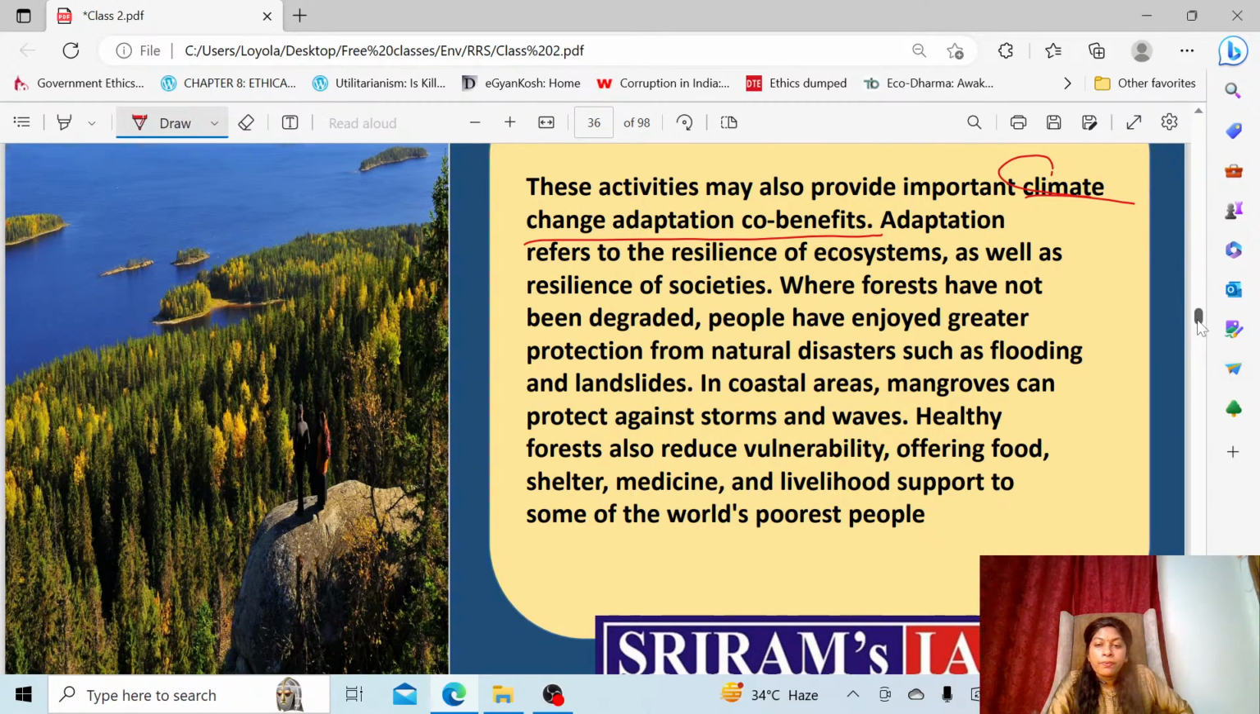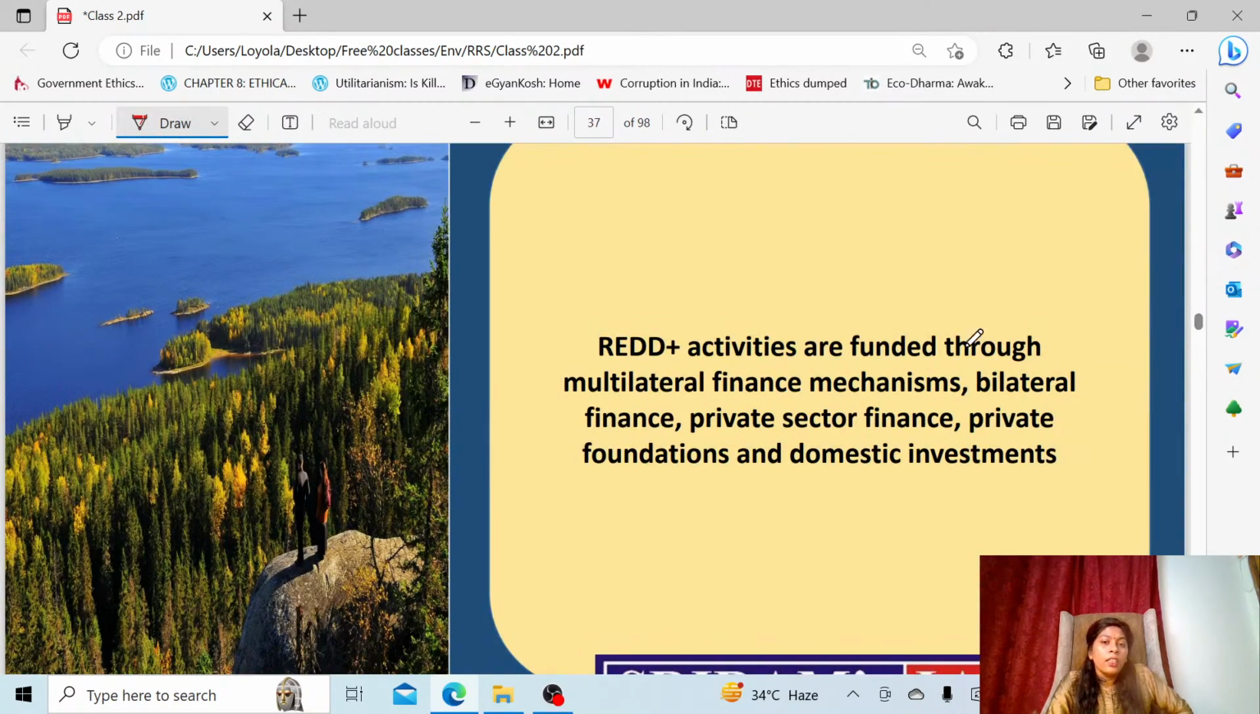Okay, then how are these activities funded, the REDD Plus activities and all? Who is going to fund? It is not a single body which is funding, or it's not a trust fund, or it is not a fund which is proposed by REDD Plus.